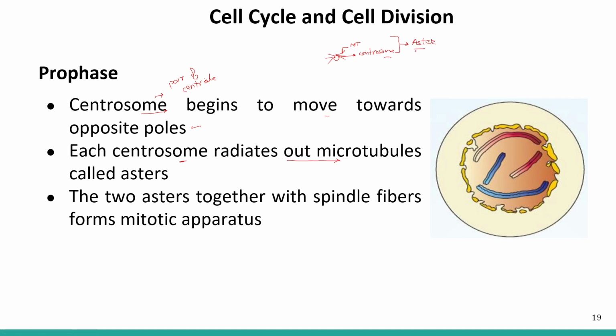So what is an aster? An aster is a star-shaped structure which comprises the centrosome and the associated microtubules. The two asters together with the spindle fibers form the mitotic apparatus.